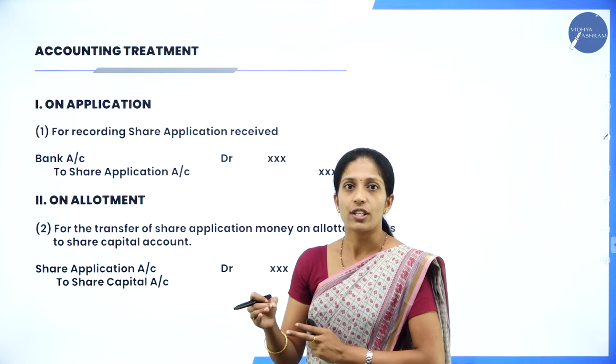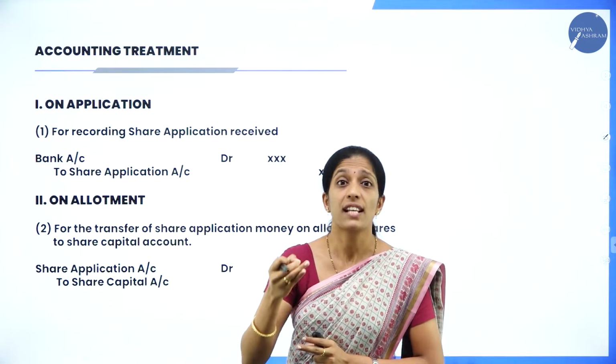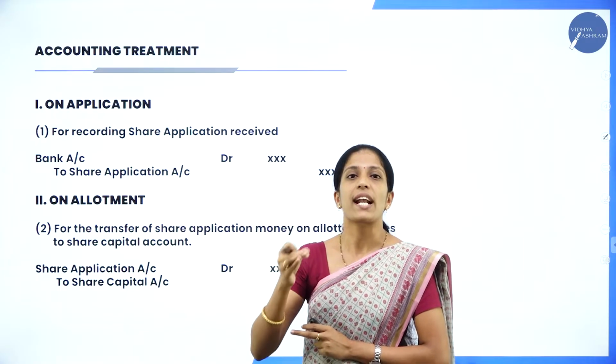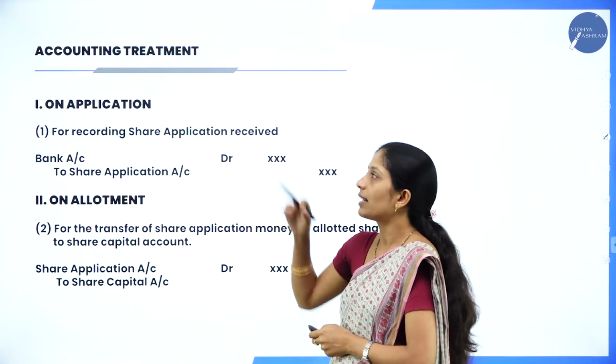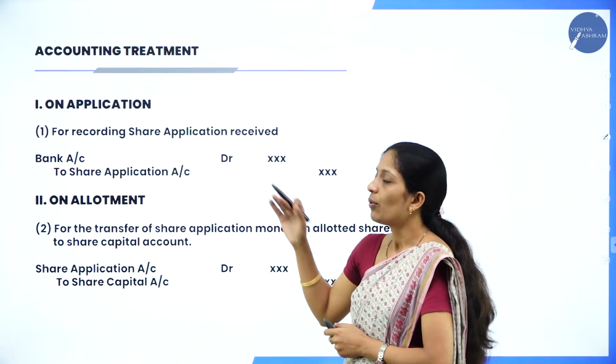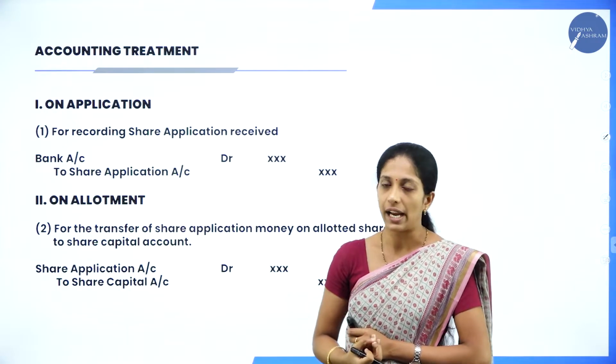So here, as I've already told you, the company is going to issue shares on the basis of installments. So in each and every installment, what are the entries to be passed? That we will learn under accounting treatment. So when you solve the problem, you can clearly understand. For the time being, go through the journal entries.